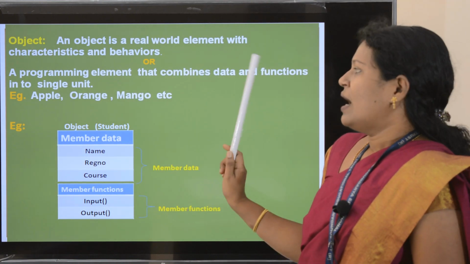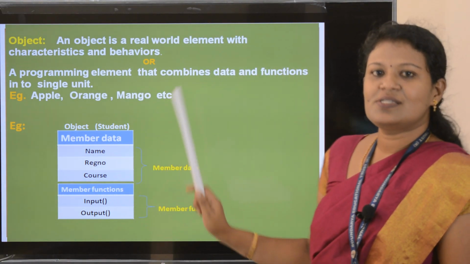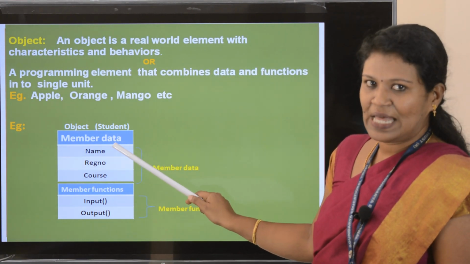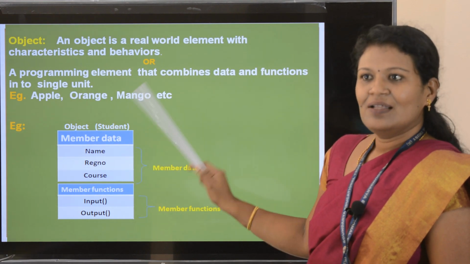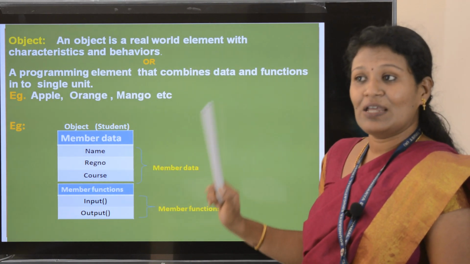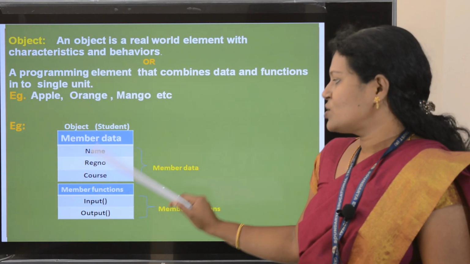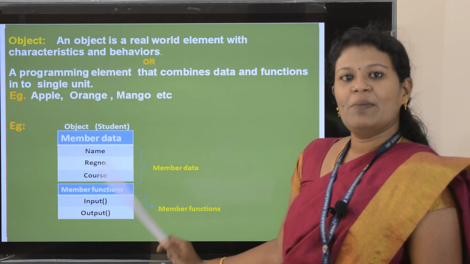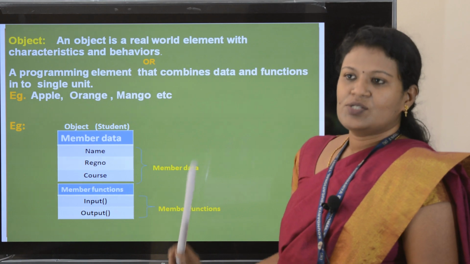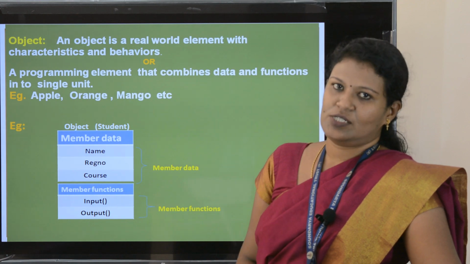Another definition is a programming element that combines data and functions into a single unit. And I gave one example here for student. It consists of member data, that is your register number, your name, your class, your subject or even marks. All this comes under the member data of the student. Next comes member functions: the input function and the output function.